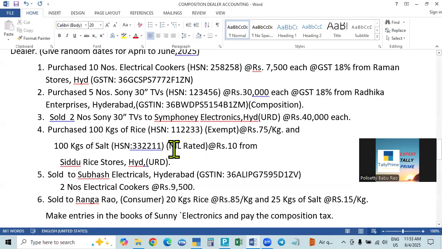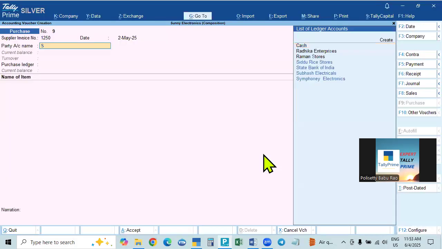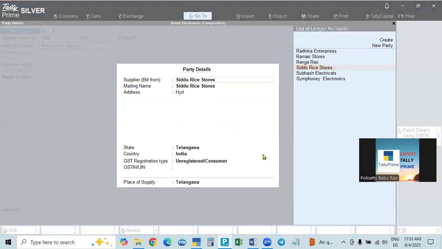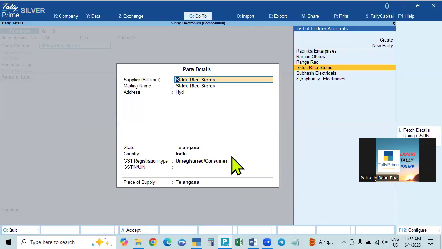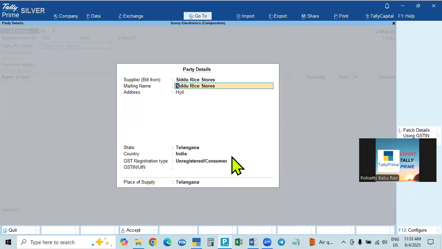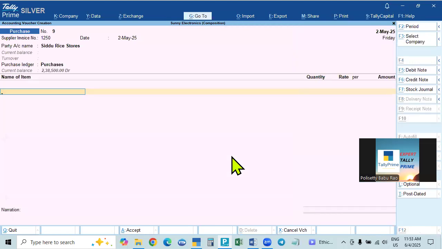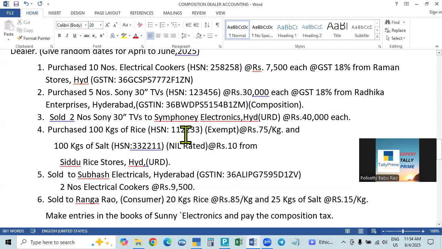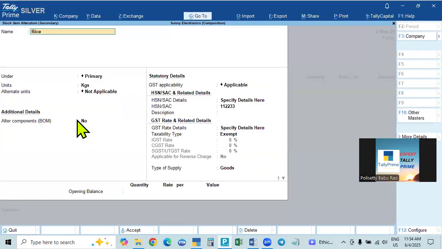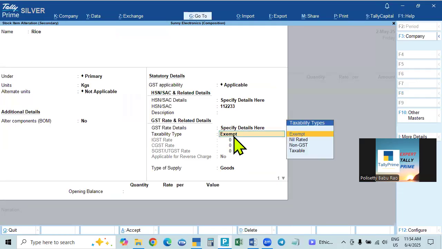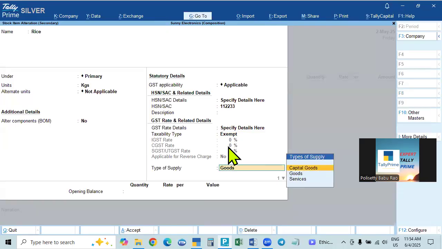So I am purchasing from whom? Purchasing from Sidhu Rice Stores. Sidhu Rice Stores is an unregistered person. Even if it is a registered person, we will not pay any tax because it is exempted goods. There will be no tax, so I select exempted. And purchases the same thing, purchases, and then what you purchased, rice purchased 100 kgs at 75. For the rice, how you calculate, everything is same, number, everything, but here the taxability type is exempt. We have to select it is exempt. If you select exempt, this rate will be disabled.